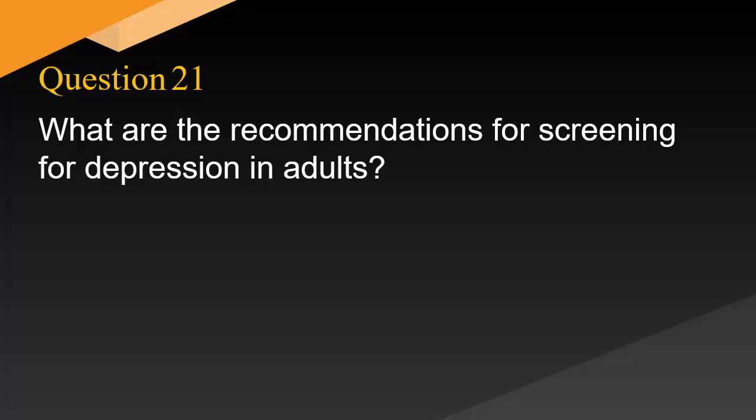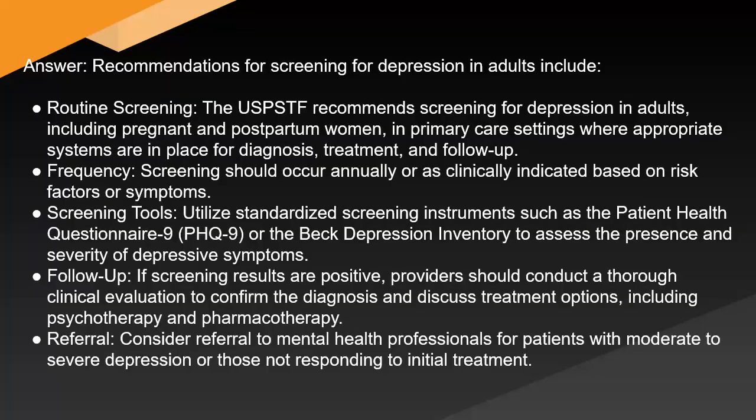What are the recommendations for screening for depression in adults? Answer: recommendations for screening for depression in adults include routine screening. The USPSTF recommends screening for depression in adults, including pregnant and postpartum women, in primary care settings where appropriate systems are in place for diagnosis, treatment, and follow-up. Frequency: screening should occur annually or as clinically indicated based on risk factors or symptoms. Screening tools: utilize standardized screening instruments such as the Patient Health Questionnaire 9, PHQ-9, or the Beck Depression Inventory to assess the presence and severity of depressive symptoms.